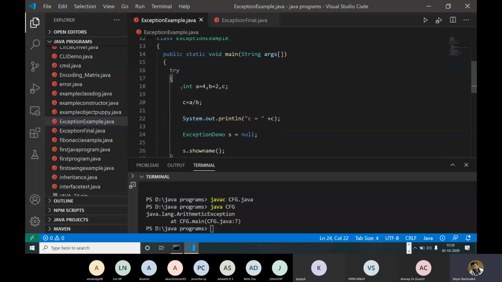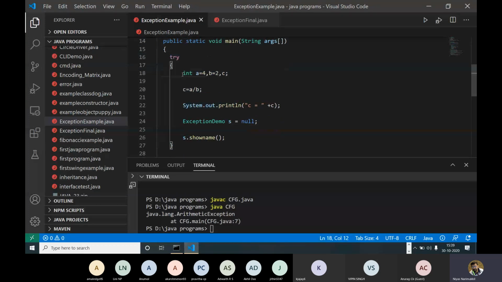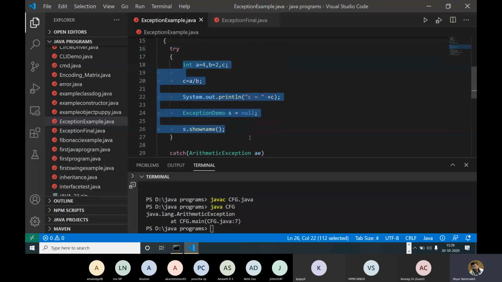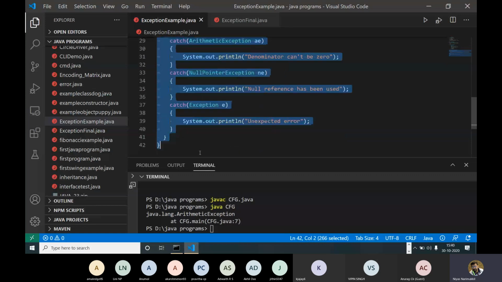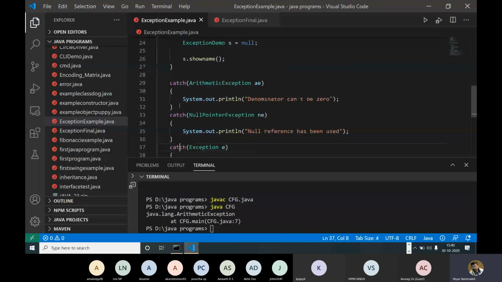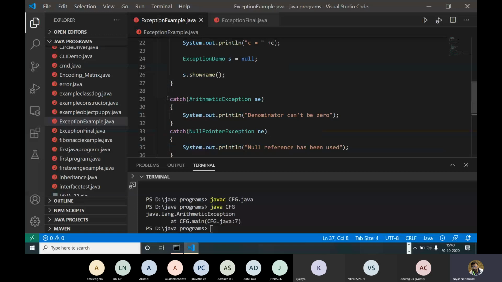If there is any chance of an exception occurring, we need to put that code inside try. If any exception occurs in that code, it will be caught in the catch block. Under the catch, there can be multiple catch statements for catching different exceptions.